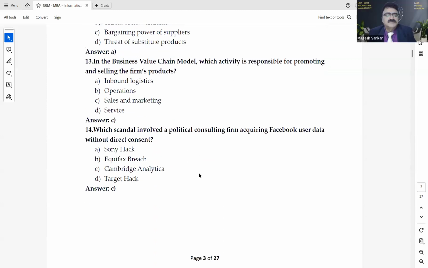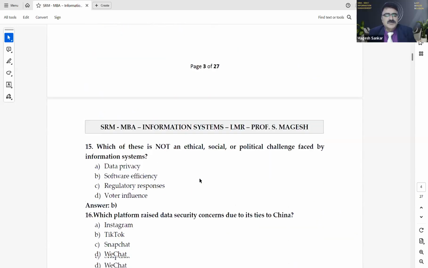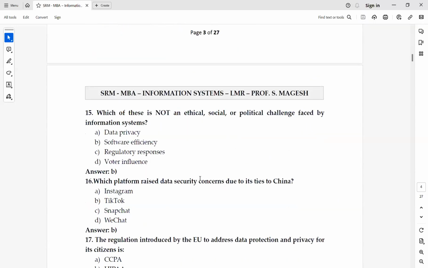Okay. Which scandal involved a political consulting firm acquiring Facebook user data without direct consent? Answer is C, Cambridge Analytica. Good. Next one. Which of these is not an ethical, social, or political challenge faced by information systems?